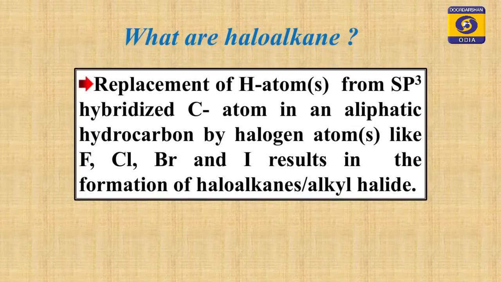Simple, the definition of haloalkane. If you replace one hydrogen atom from the sp3 hybridized carbon atom in an aliphatic hydrocarbon and you put one halogen atom, fluorine, chlorine, bromine or iodine, then you get haloalkane. Means replacing one hydrogen by one halogen. From an alkane you get haloalkane.